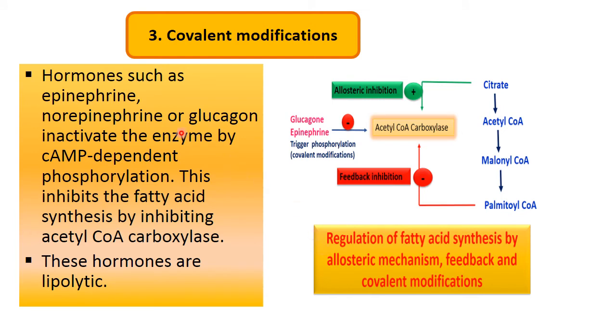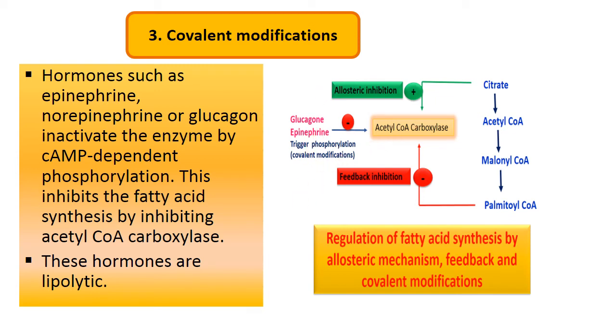Now, about insulin we have seen. Now the hormones such as epinephrine, norepinephrine or glucagon inactivate the enzyme by the cyclic AMP pathway, that is cyclic AMP dependent phosphorylation. So it inhibits acetyl coenzyme A carboxylase.